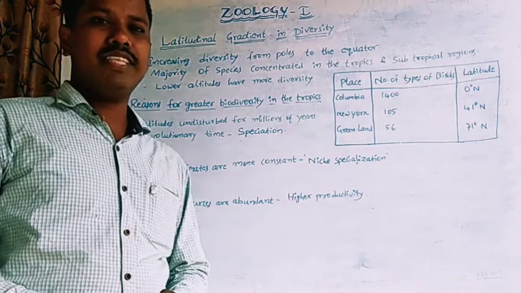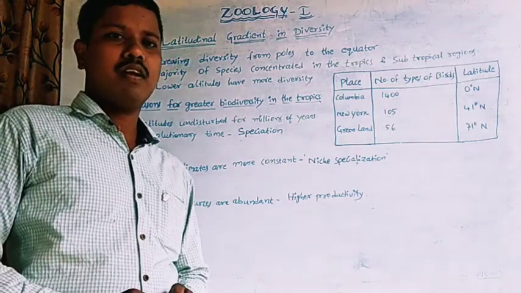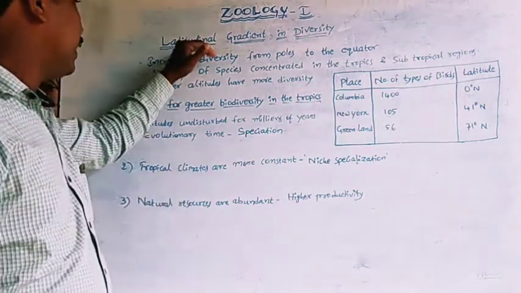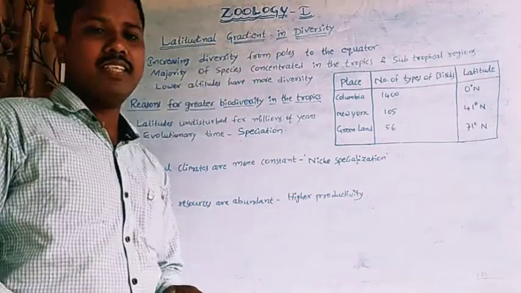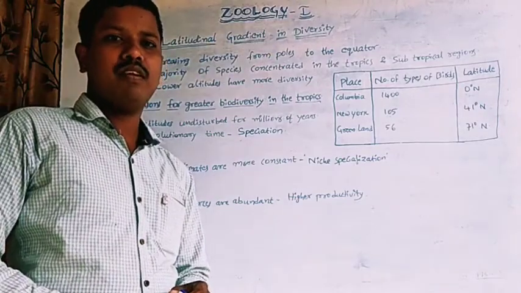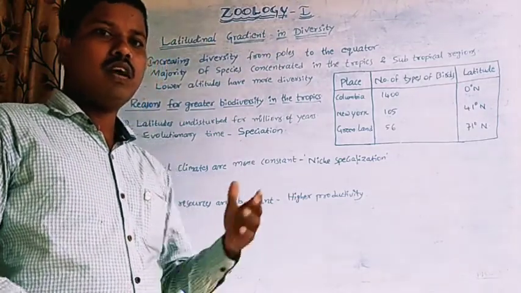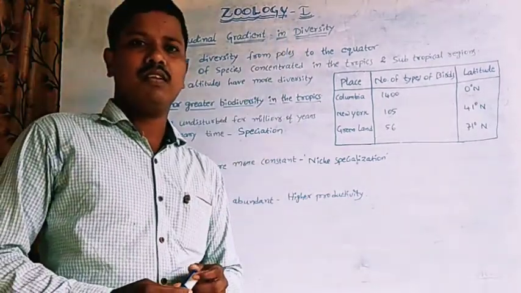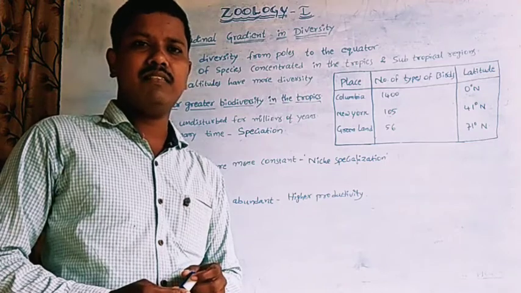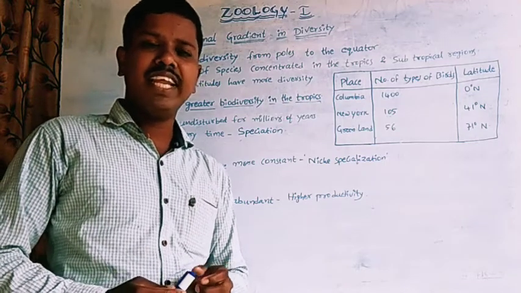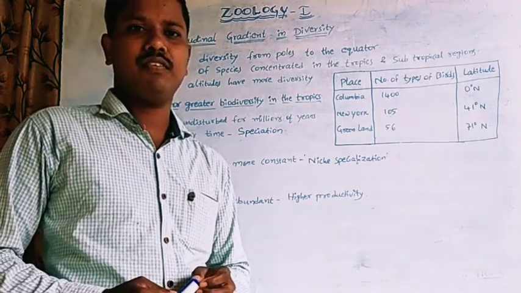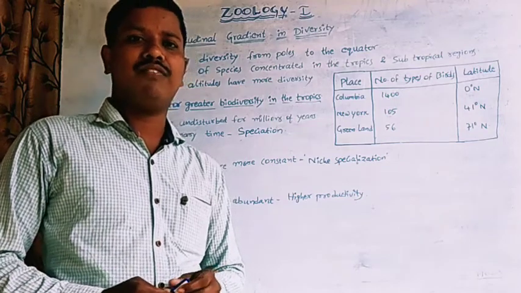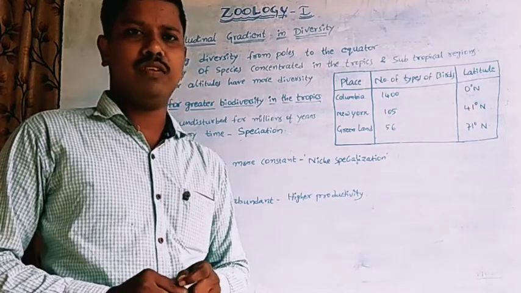Dear students, in this session, I am going to explain about the latitudinal gradient in diversity. So, already we know what biodiversity is. Biodiversity means the variation of life at various levels of biological organization.